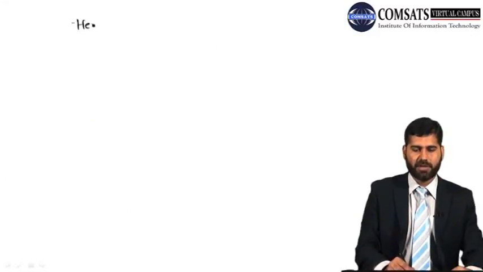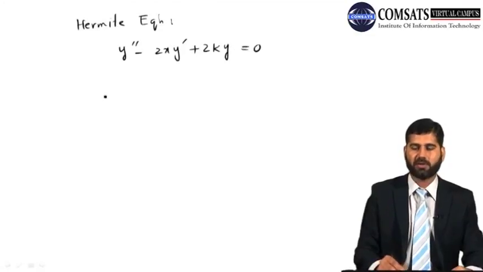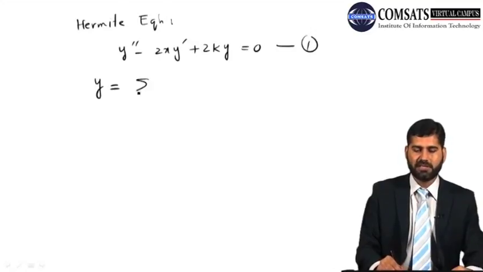So our Hermite equation was y double prime minus 2xy prime plus 2ky is equal to 0. This was the Hermite equation. Let's call it 1. We assumed y to be a series of this form, the sum of an xn. All right.